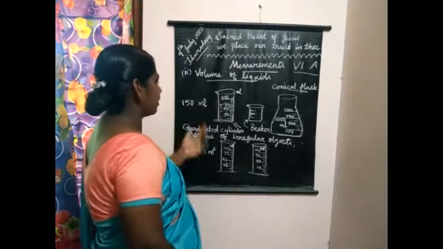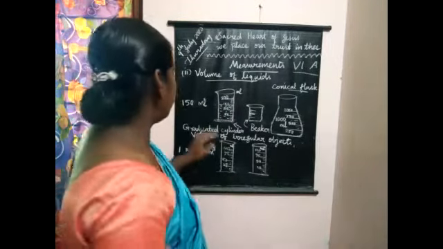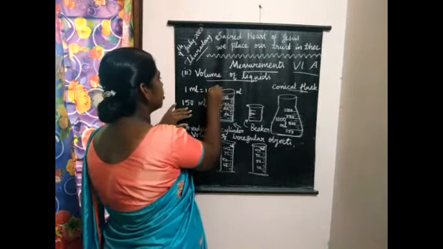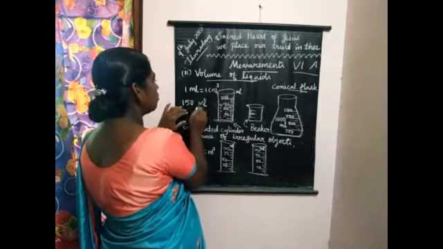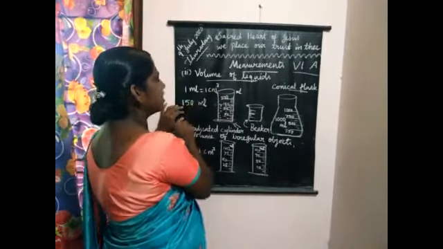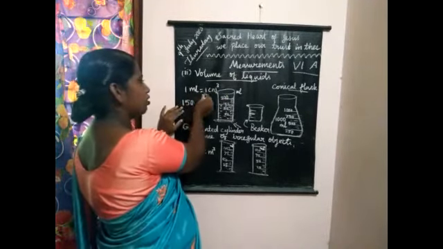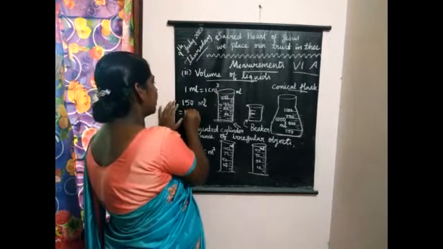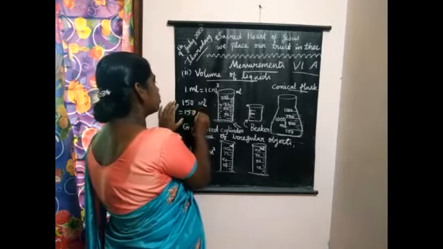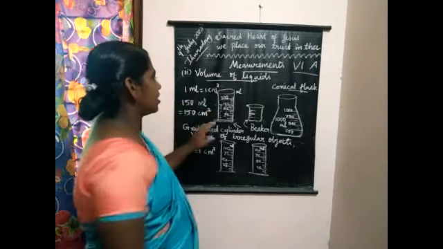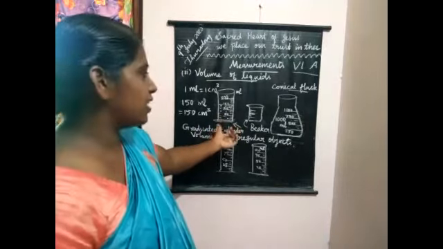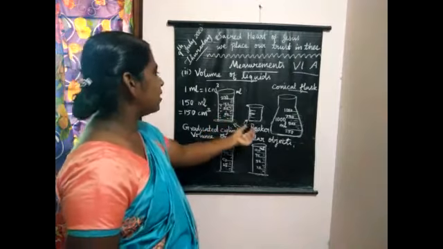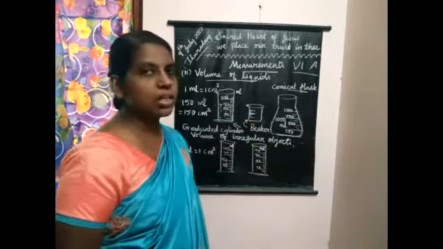How to find its volume? See, for this liquid, 1 milliliter is equal to 1 centimeter cube. So how to express it in centimeter cube? This value, 1 milliliter equal to 1 centimeter cube, means 150 milliliter will be equal to 150 centimeter cube. So in this way we are able to measure the volume of liquids very easily by taking this graduated cylinder, beaker or conical flask.